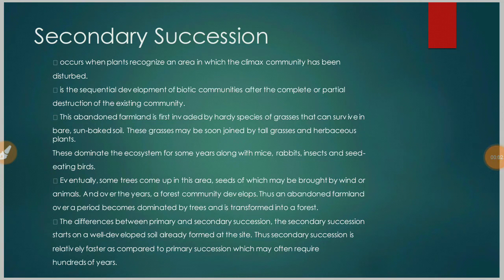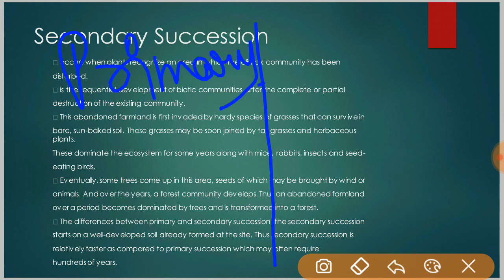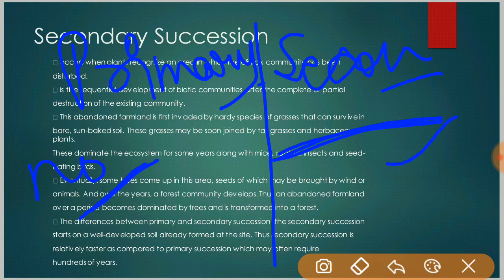So there is a difference between primary succession and secondary succession. Primary succession takes place over an area where no community has existed previously, meaning there is no community previously. And in secondary succession, it begins in an area where natural biotic communities have been destroyed, such as in abandoned farmlands, burned or cut forests, and lands that have been flooded.